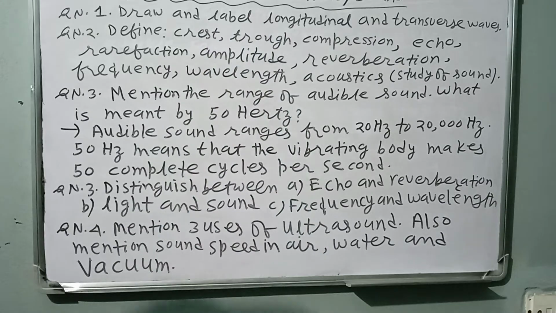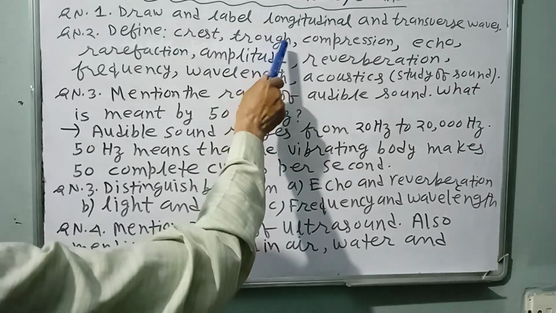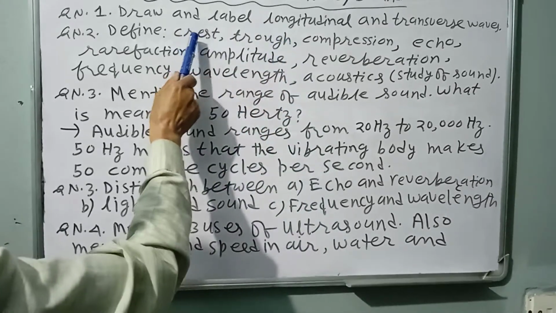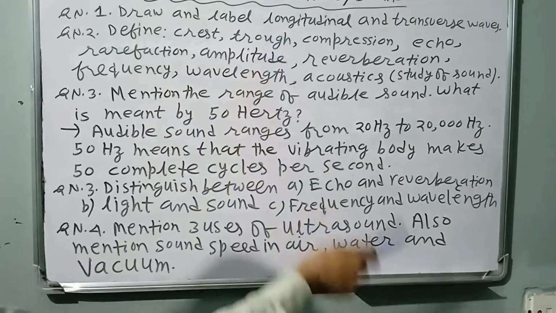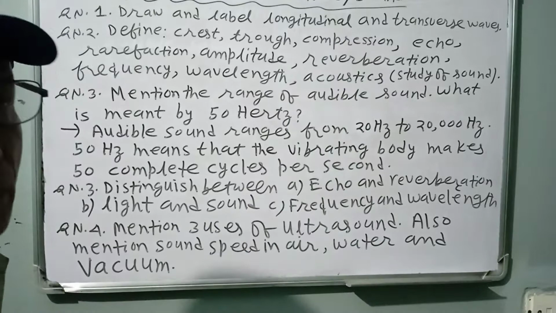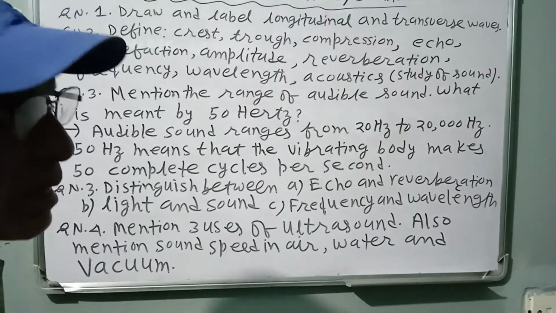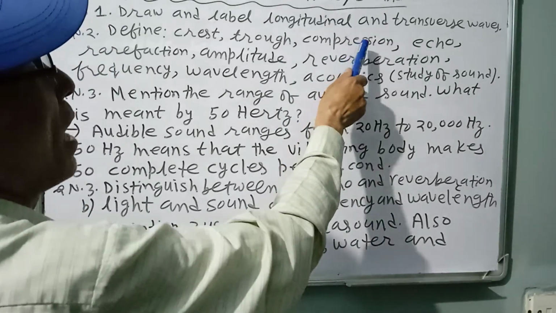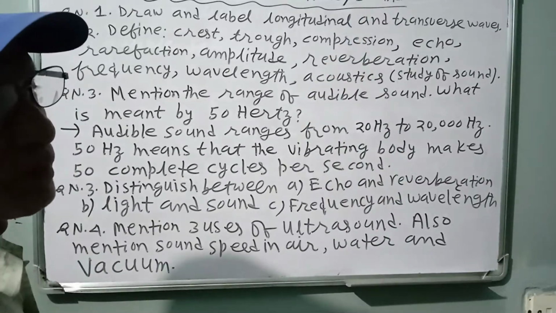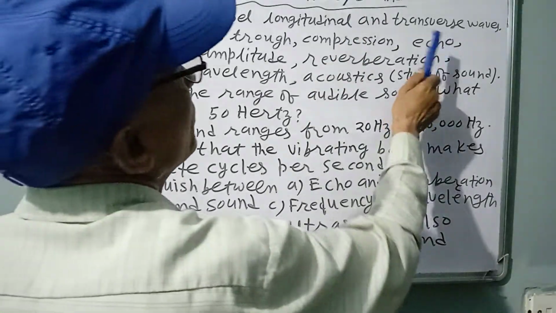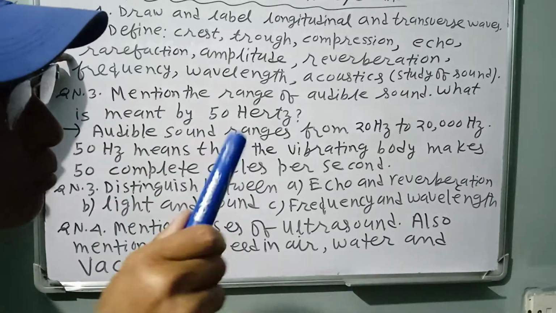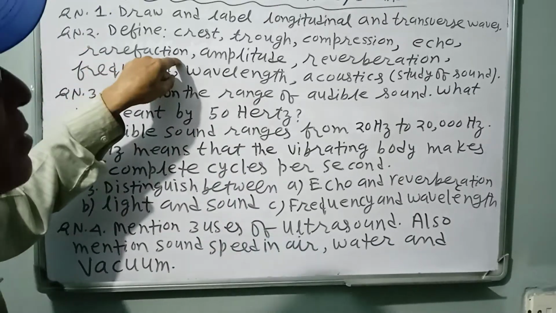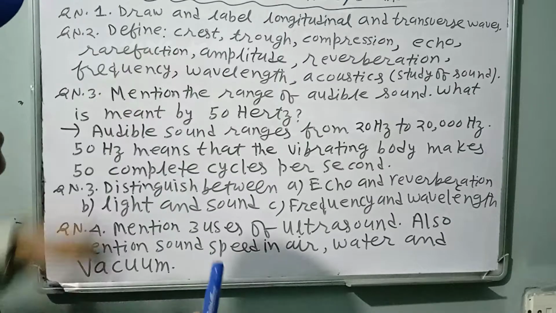Trough. Trough is the lowest point of a transverse wave. Crest and trough belong to the transverse wave. Compression. Compression is the region of high density but low speed. In case of longitudinal wave, rarefaction is the region of low density and it has relatively high speed.